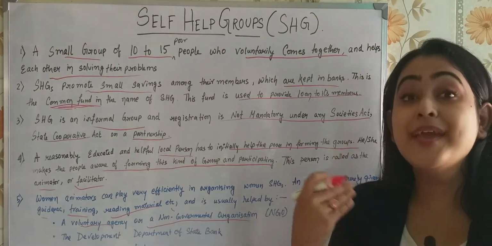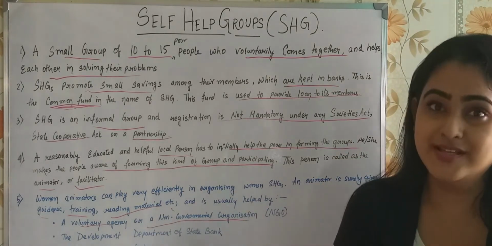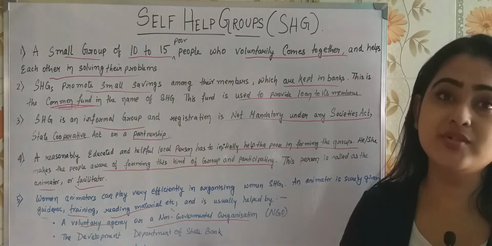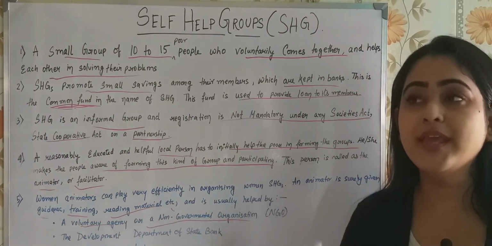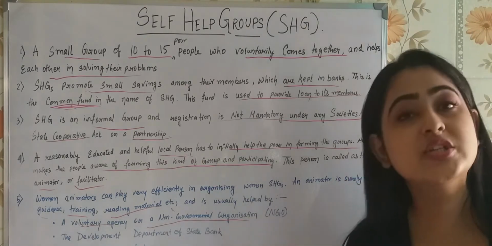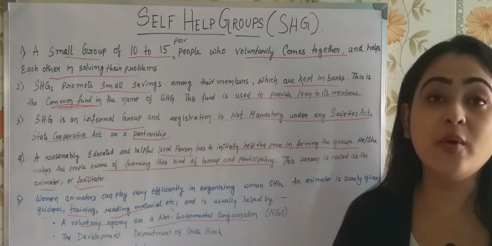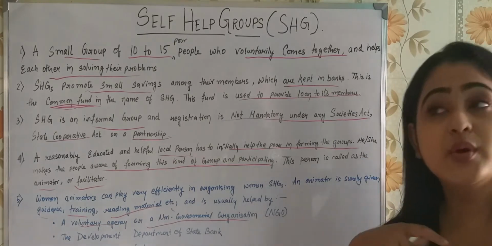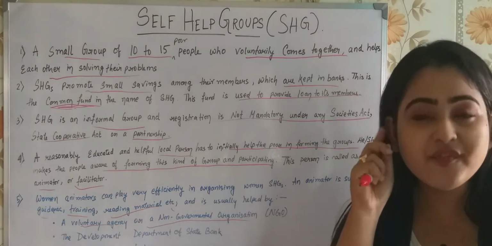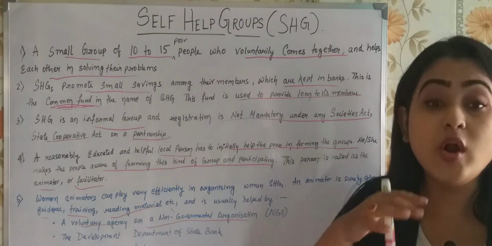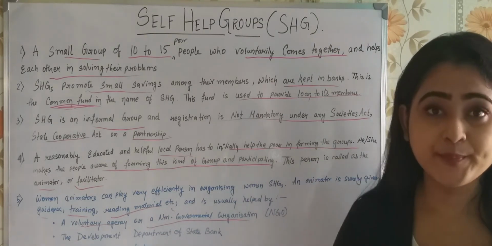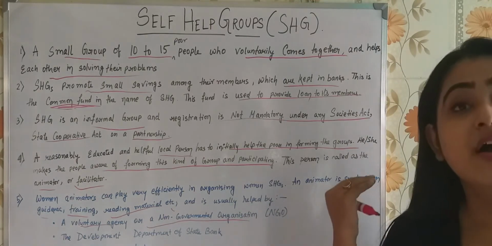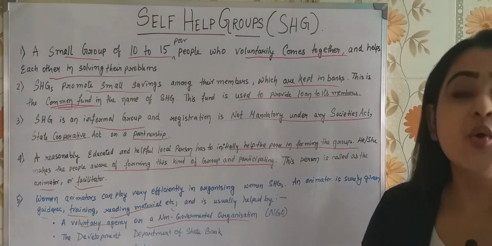Someone will have to make them aware of the benefits of forming an SHG and what kind of people to approach. Convincing and approaching people is a very difficult job. To do that properly, you should be well aware of what you are approaching people for. Who helps the animator become well informed?